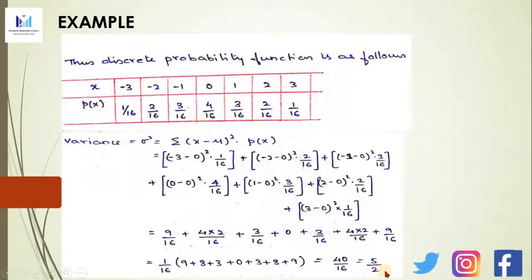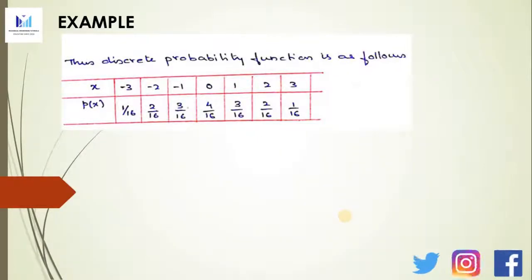Again here you can pause the video and manually simplify it to cross-check whether you get this answer. Once you have the variance, we directly get the standard deviation as the square root of variance. So it is root of 5/2.